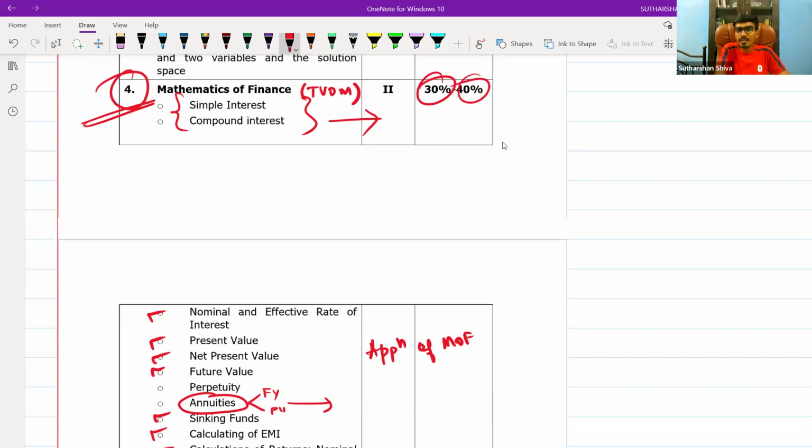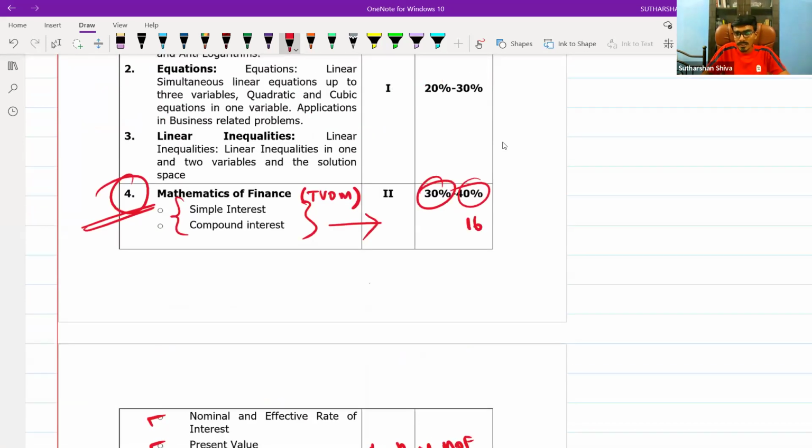See the weightage here, it is nearly 14 to 16 marks. Minimum 12 marks to 16 marks. In the last attempt, in December 2023, they asked 14 questions from this chapter alone. Don't underestimate this chapter. This chapter is going to play a vital role in whether you pass this exam or not. So focus on that chapter.